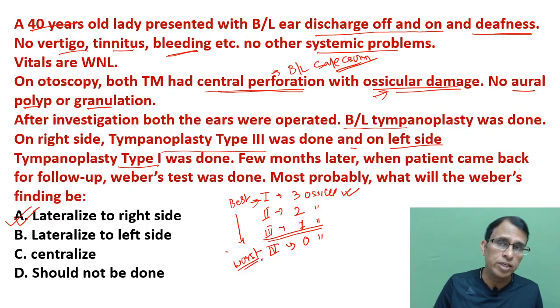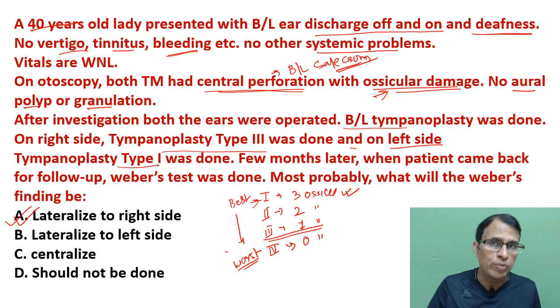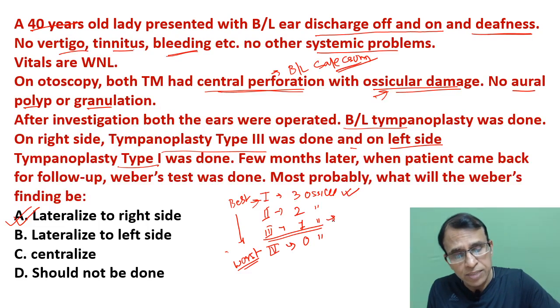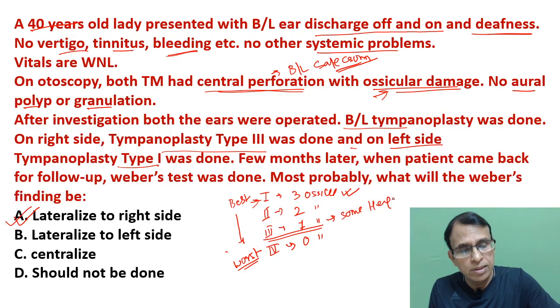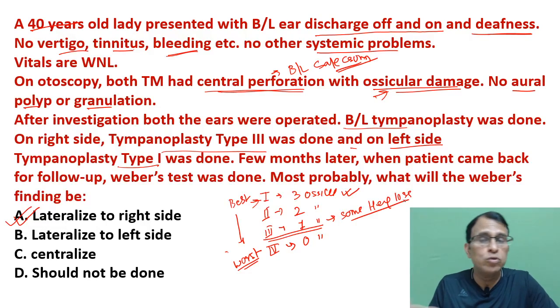Type 4 has the worst hearing. That's why we try to do type 1, because that gives the best hearing. Type 2 is a little less than type 1. Type 3 is a little less than type 2. Type 4 is a little less than type 3. So type 3 tympanoplasty will have some hearing loss, but we do not have an option. That's why we have to do type 3.